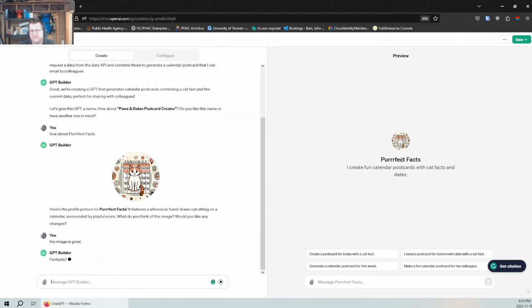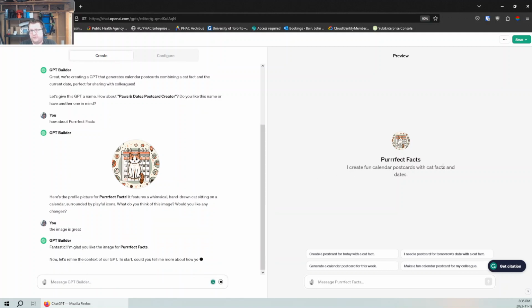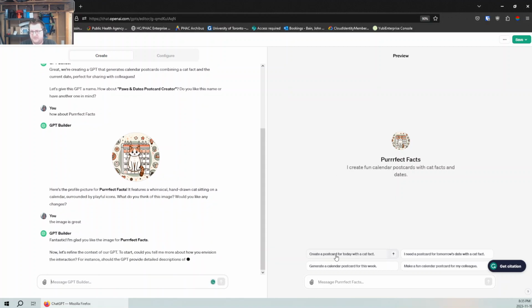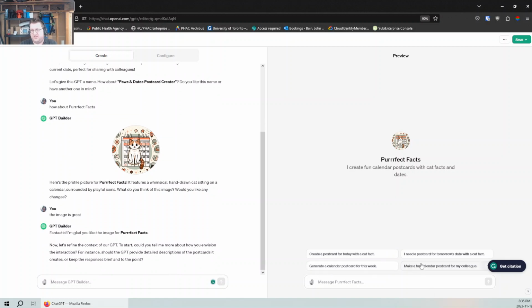So you can see over here now, the bot's there. I have Create Fun Calendar Postcards, and then it's also given us text or suggestions for people to use this. What can they do? All right, fantastic. Now let's refine the context. Could you tell me more about how you envision the interaction?